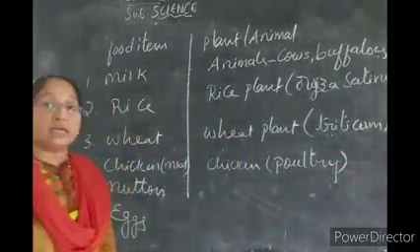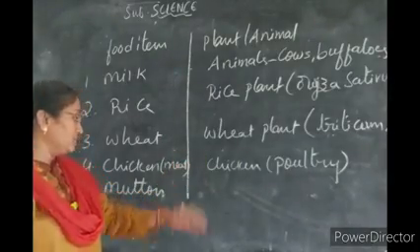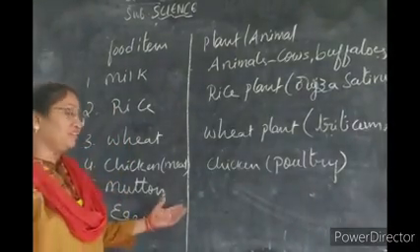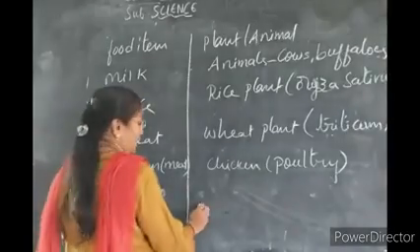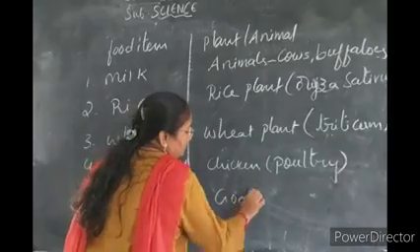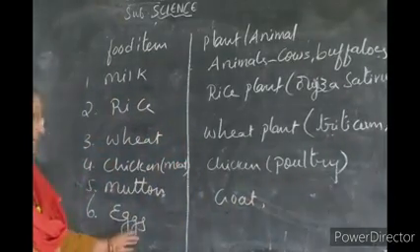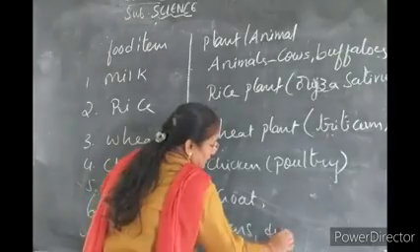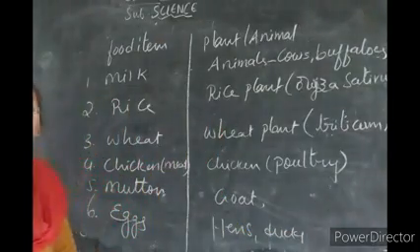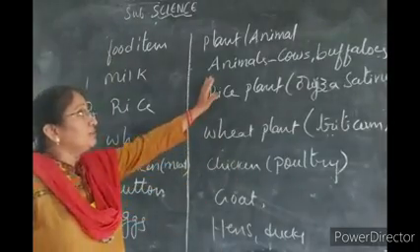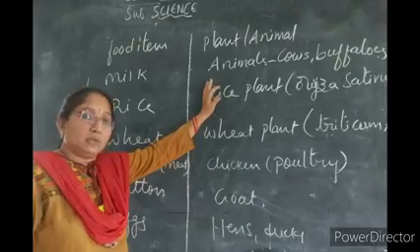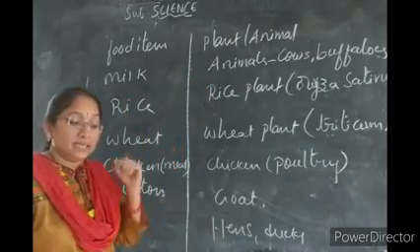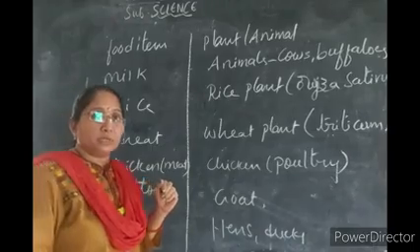Poultry is a place where birds are reared. Hence ducks are reared as we know. Isn't it? Mutton. From which, animal or plant, do we get mutton? If anybody says plant, you are wasting your time. Mutton we get from goat or sheep. Understand? Eggs, how do we get? From hens, ducks, etc. So these are the different varieties of foods and from which plant or animal we get them. Is it clear? These are all necessary components you have to learn in the first lesson, our food. Let us go to the next topic.